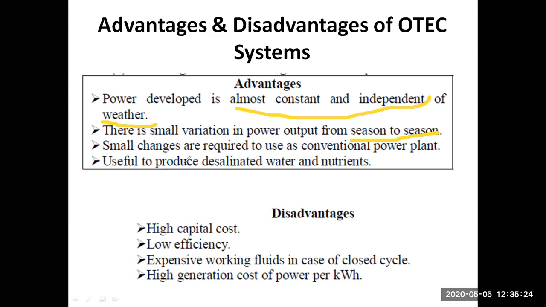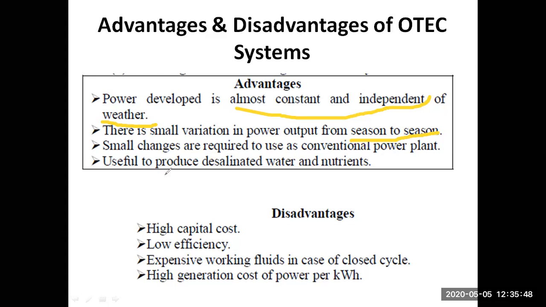And only small changes are required to use a conventional power plant. We are going to convert a conventional power plant into an OTEC plant. So very small changes, variations and alterations are required to make this conversion and transform your conventional power plant into OTEC.